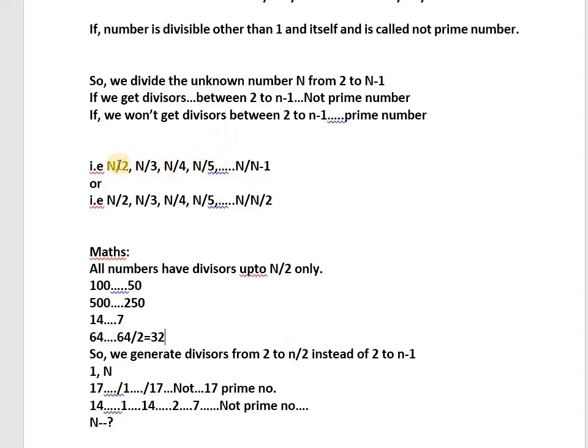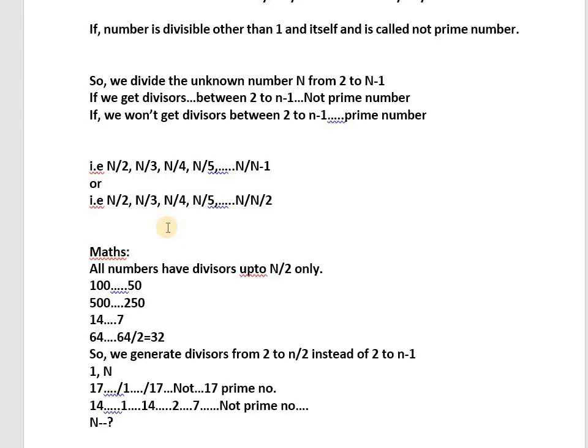Instead of checking the divisors from 2 to n minus 1, check whether the number is divisible or not by 2, 3, 4, 5, like this up to where? No need to check up to n minus 1. Check up to n by 2. If you find divisors between 2 to n by 2, definitely that is not prime number. If you won't get divisors, that is prime number.